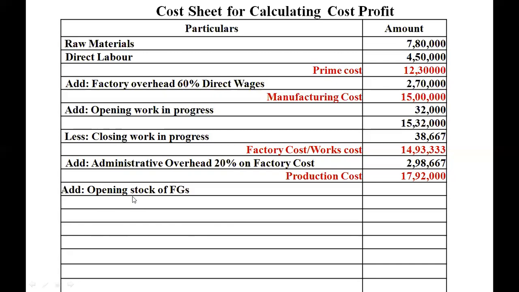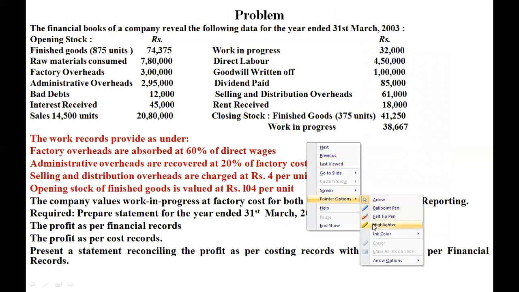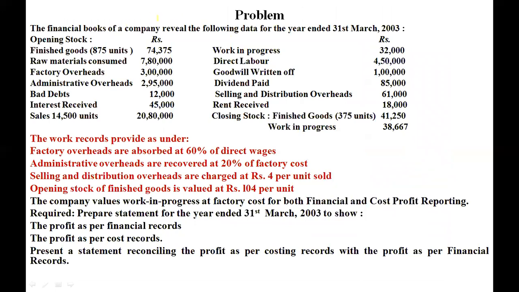To value the opening stock and closing stock of finished goods, we have to calculate the cost per unit of this total cost of production. In the problem, they have given closing units as 375 units and opening units as 875 units.